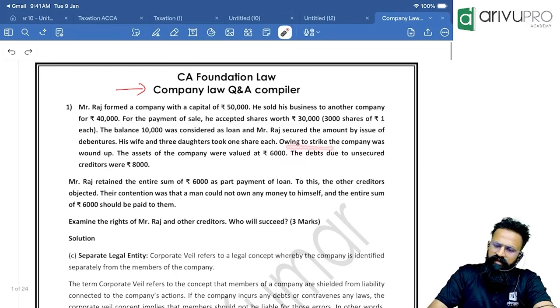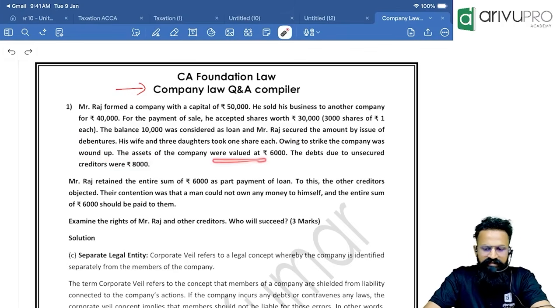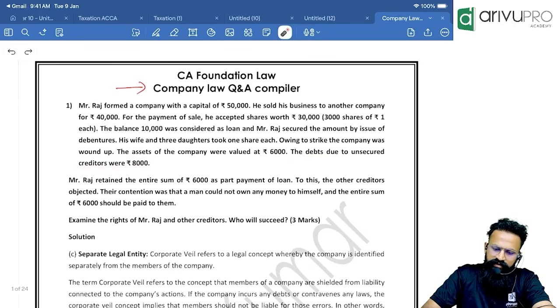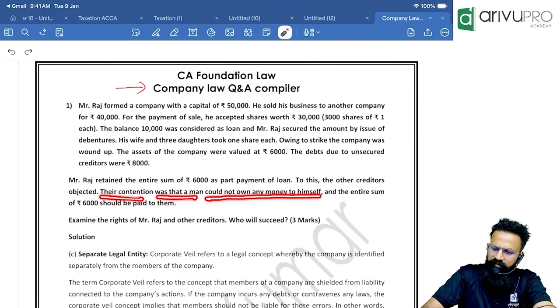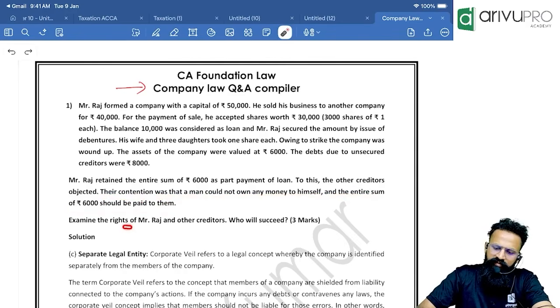Owing to the strike, the company was wound up. The assets of the company were valued at 6,000. The debts due to unsecured creditors were 8,000. Mr. Raj retained the entire sum of 6,000 as part payment of loan. To this, the other creditors objected. Their contention was that a man could not owe any money to himself and the entire sum of 6,000 should be paid to the outsiders. Examine the rights of Mr. Raj and the other creditors: who will succeed?